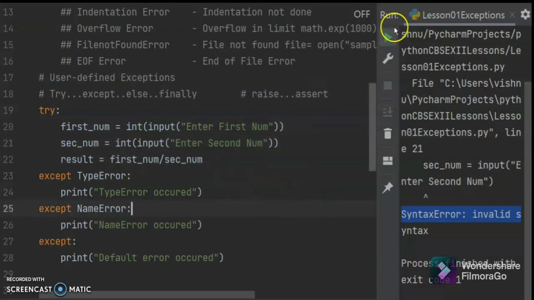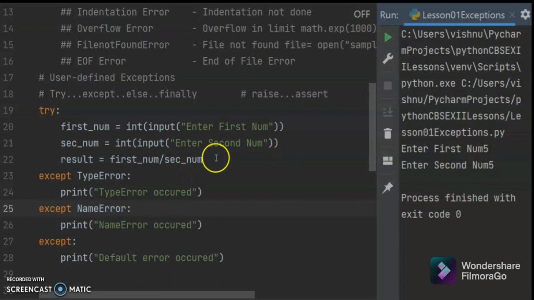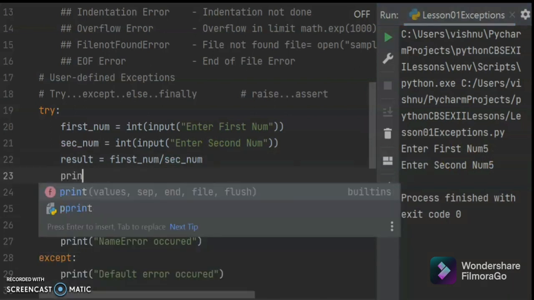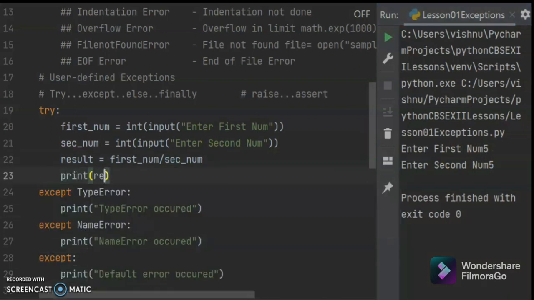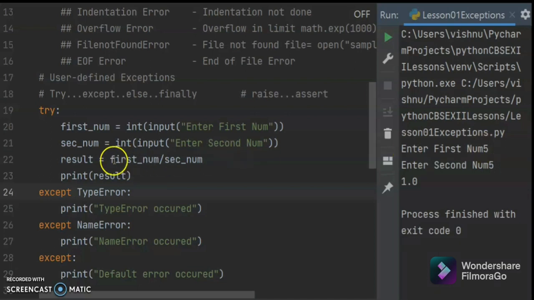Let us say 5. Oh, I have not printed the result, sorry. Without printing the result, you will not get it. So 5, 5, 1.0, because I have to convert this to an integer, then it will come.